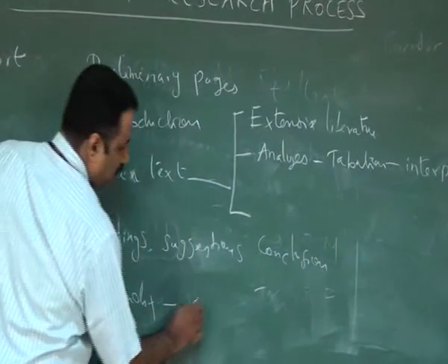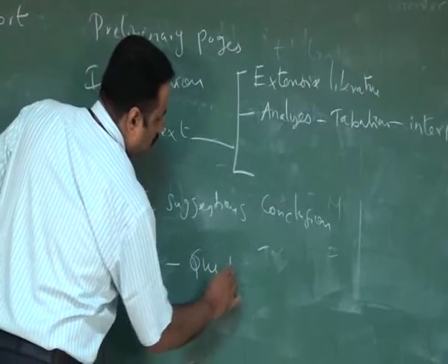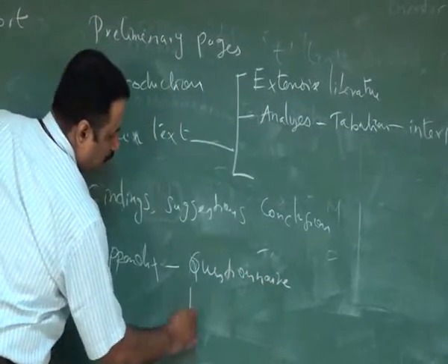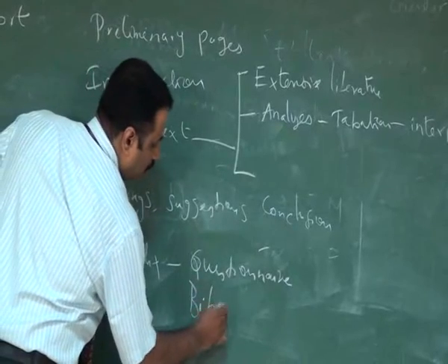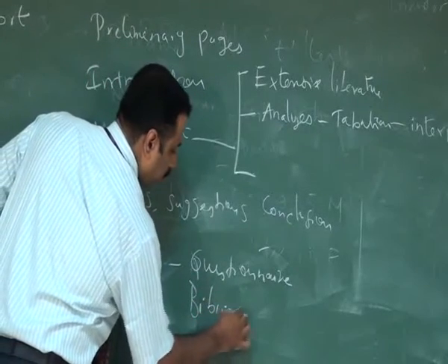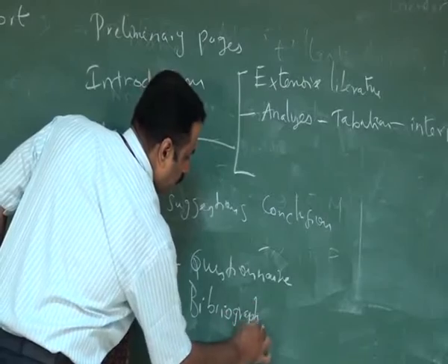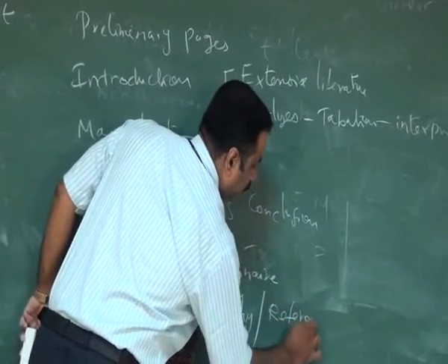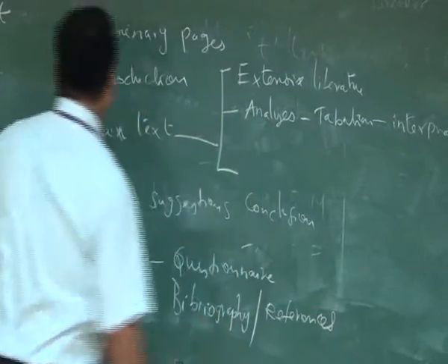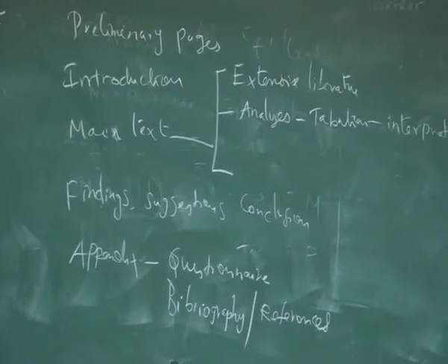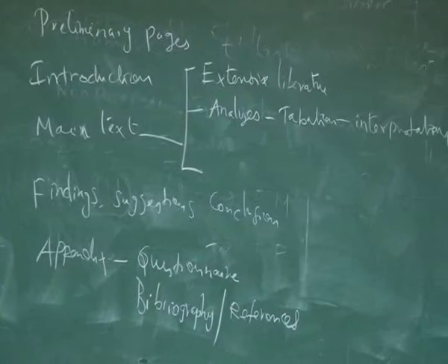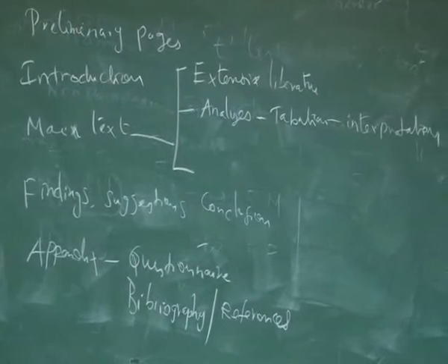In the case of appendix, the research questionnaire is added, then the bibliography or reference section is added. So all these steps explain how, step by step, a research is going to be carried out.